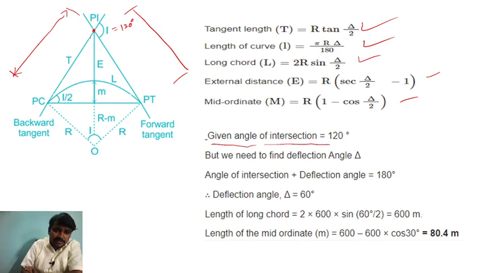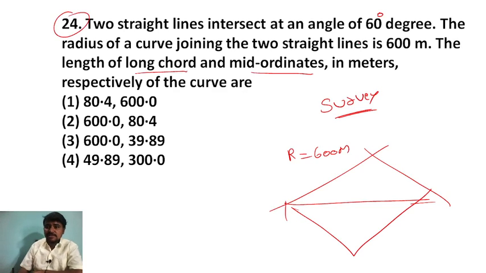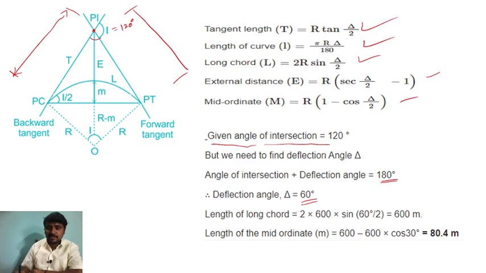So this one is the deflection angle, we can say. That is a total of 180 degrees. So the deflection angle, we can say, is 60 degrees, right? So 60 degrees is what? Two straight lines intersecting at an angle of 60 degrees, right?